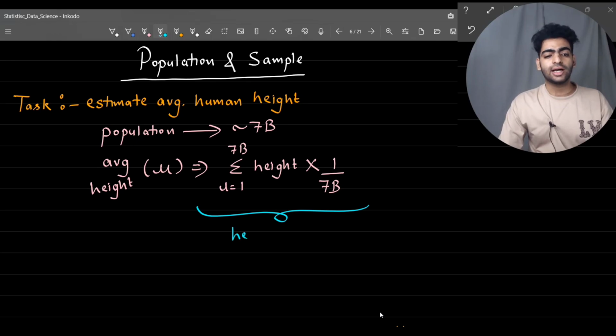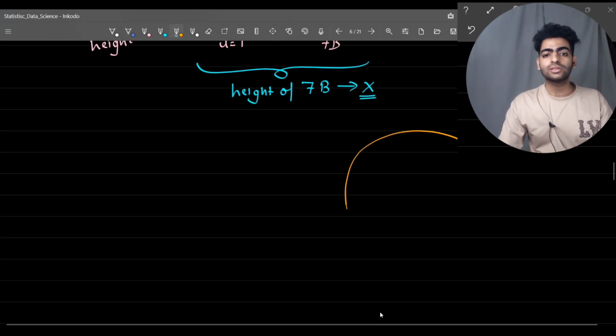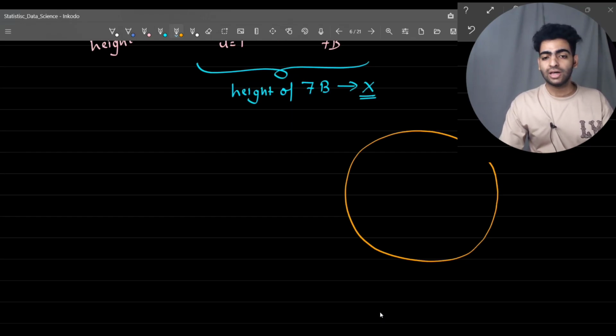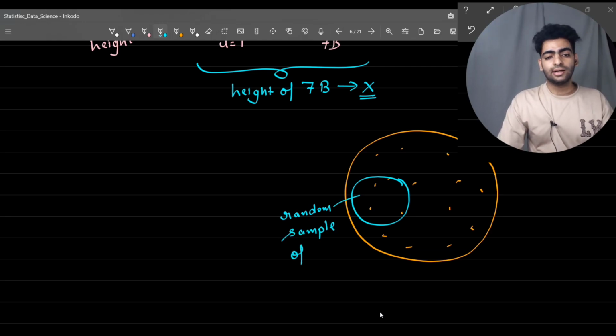But measuring the height of 7 billion people is not practical. So imagine this is the whole population, with 7 billion people in the whole world. Since we can't measure every height, let me extract a sample. This sample should be random in nature, that's why it is termed a random sample. Let me consider a size of, let's say, 10,000.